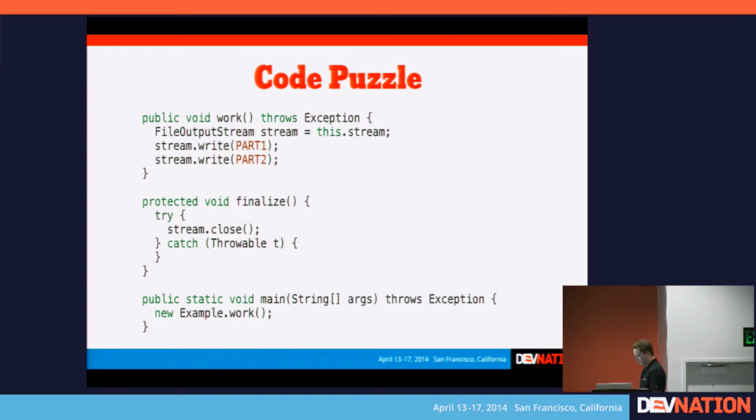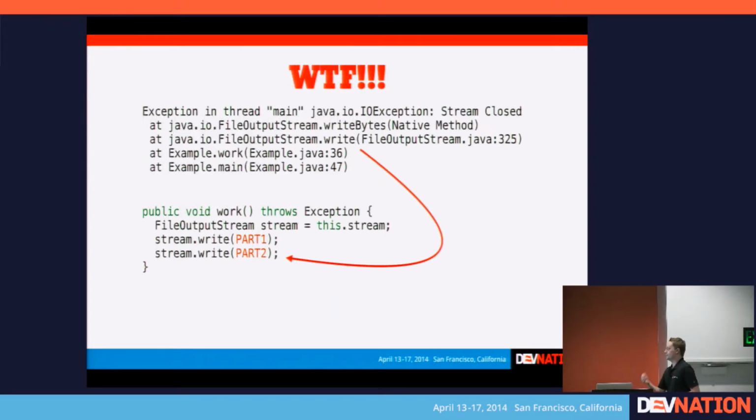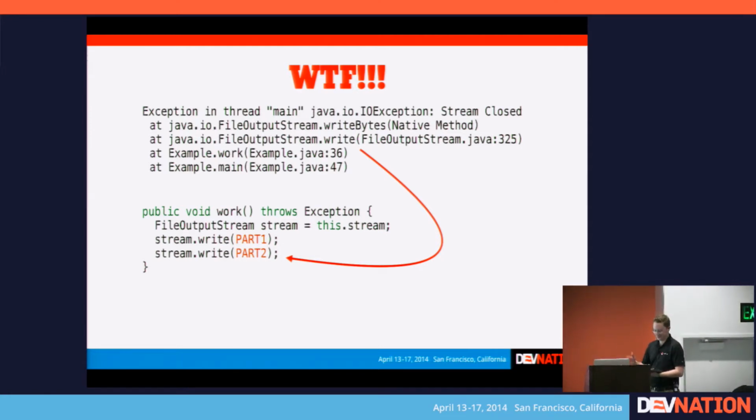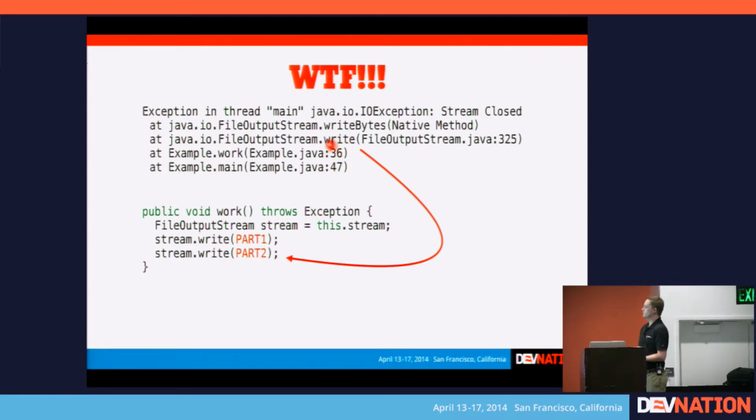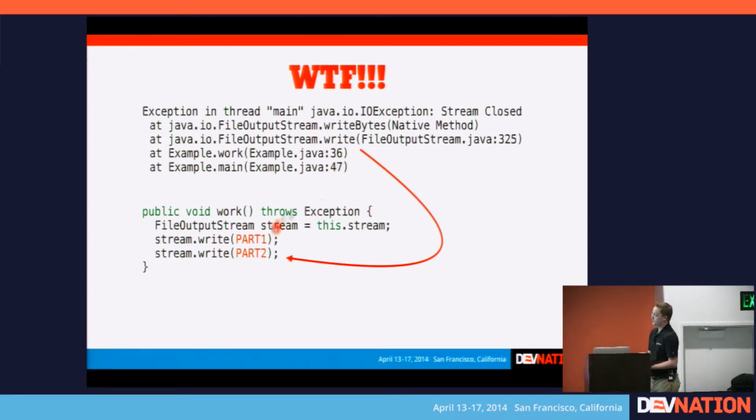Well, it fails. And the reason it fails is because it won't always fail. There's a race condition. And what we can see in this exception at the top is that somehow in the middle of a write call, the finalize method somehow ran and closed the actual file before we actually finished writing to it. So this is a huge unintuitive behavior that's a major problem.